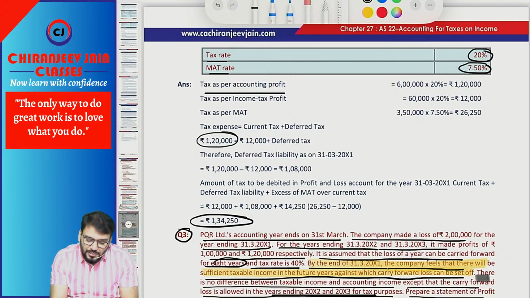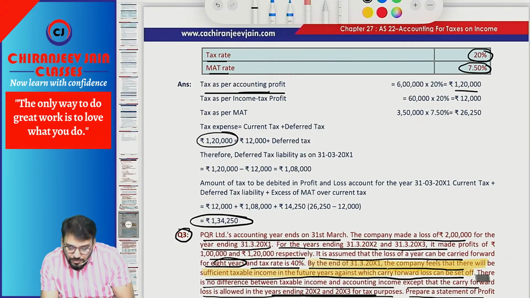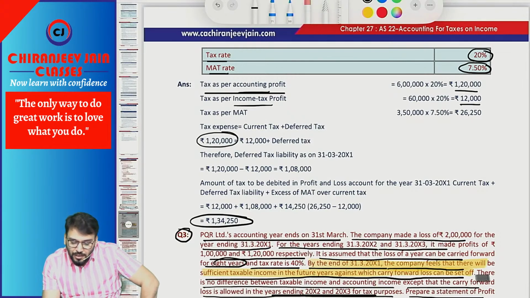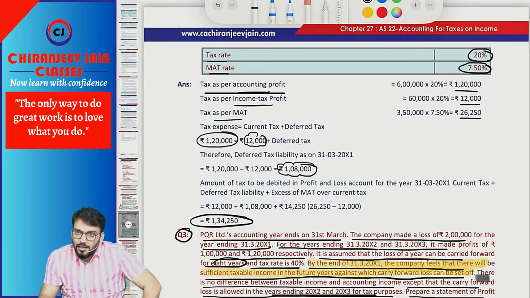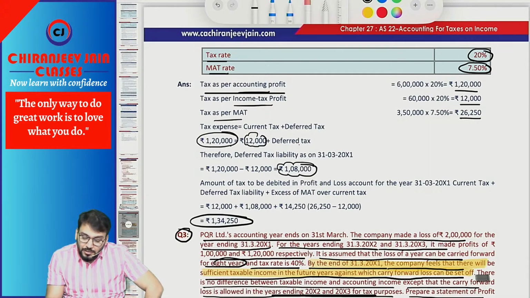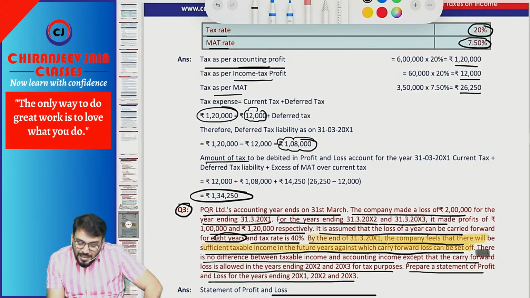They have first calculated taxes on accounting profit, 1,20,000. Tax on income is 12,000. Tax on MAT is 26,250. Then they have given one formula: tax expense equals current tax plus deferred tax. So it is 1,20,000. First they have used regular tax 12,000 plus deferred tax of 1,08,000. The amount of tax to be debited in the P&L account will be current tax plus deferred tax liability plus the excess of MAT over current tax.